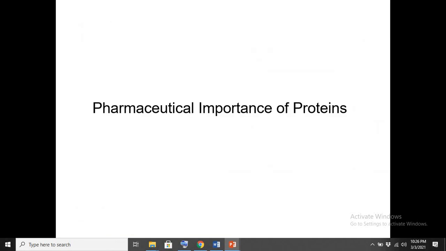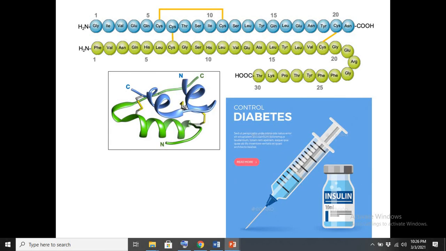So these are all diverse functions of protein, and these functions indicate how biologically important proteins are for our body. Now we will study why different types of protein are important in pharmaceutics, or what the pharmaceutical importance of protein is.